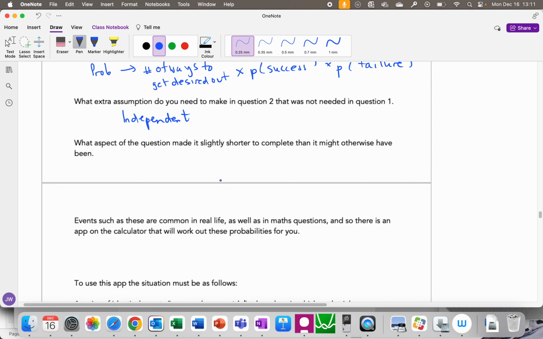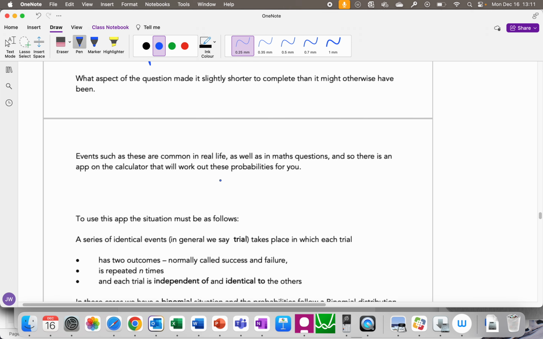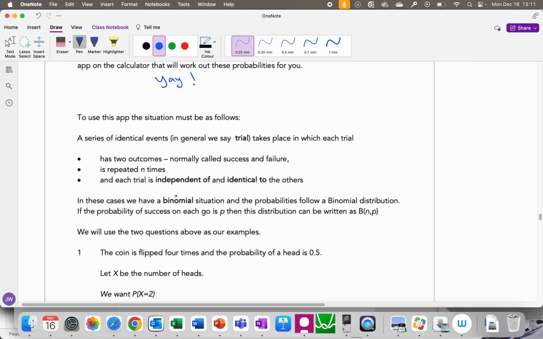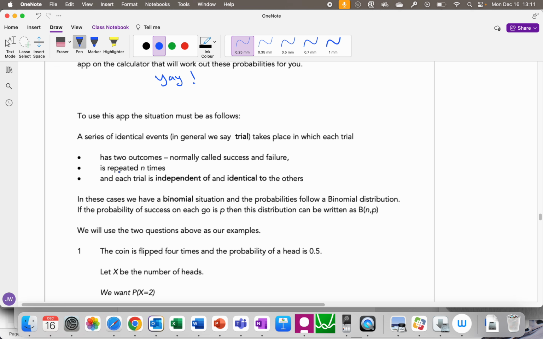These events are very, very common, and so we actually have a cool little calculator app to get them for you. So yay, you do not have to do this every time. What makes something binomial is when you have 2 outcomes, either a success or a failure.